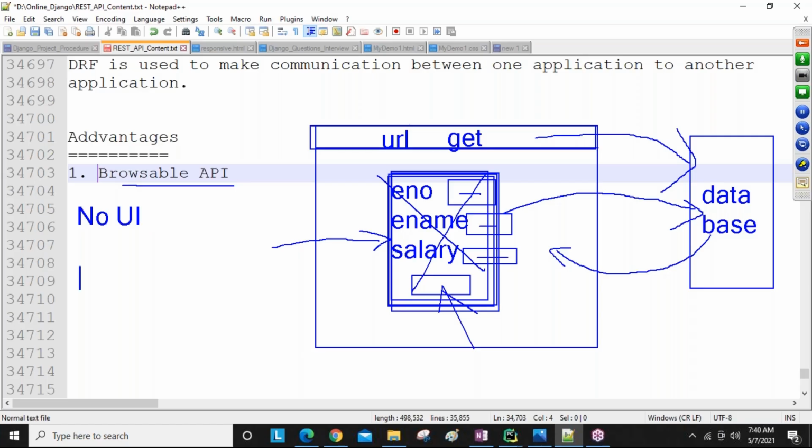So no UI means HTML code is totally reduced, guys. In every HTML, head tag, body tag, title tag, a number of tags we are writing. One HTML for creating, one for updating, one for deleting, like this a number of HTMLs are required. These HTMLs take nearly 100 lines of code if you are designing them.